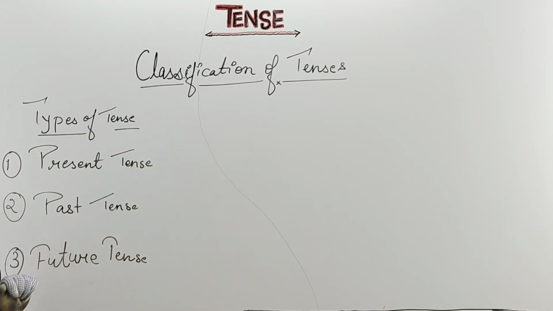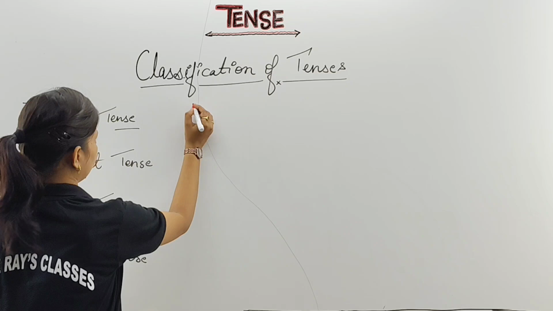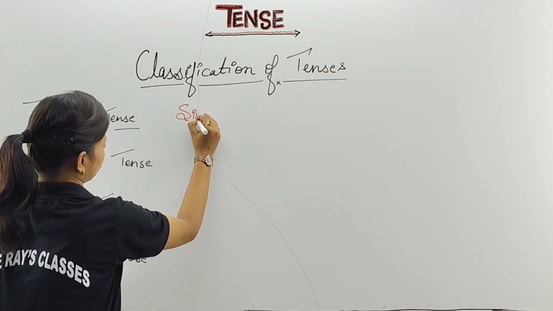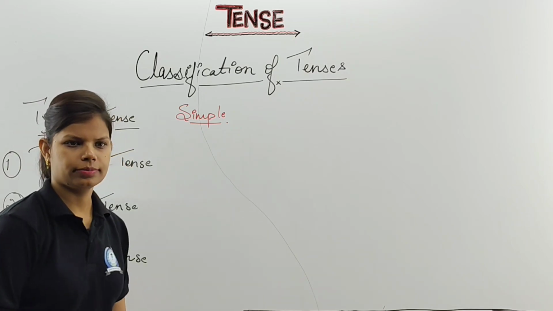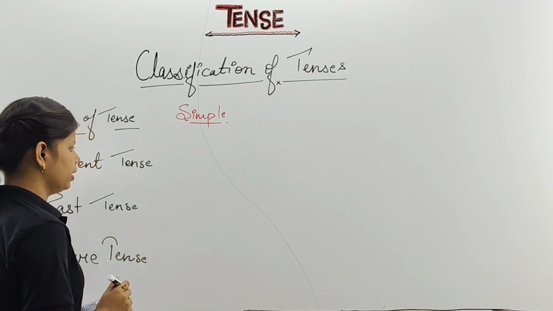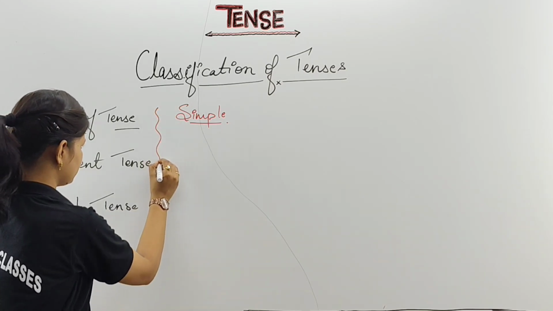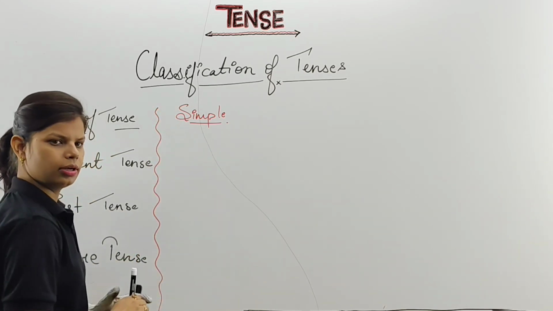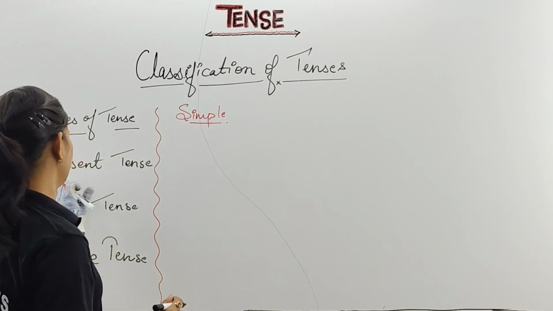Here they all have classified into many parts. Like I'll use another color marker for you to represent that same. Clear? First form which we are going to discuss here is your simple. Please go through it properly. So simple can be written as your what? We are going to classify and segregate in this way. Simple means don't do anything. Please put only the symbol of simple in front of this.